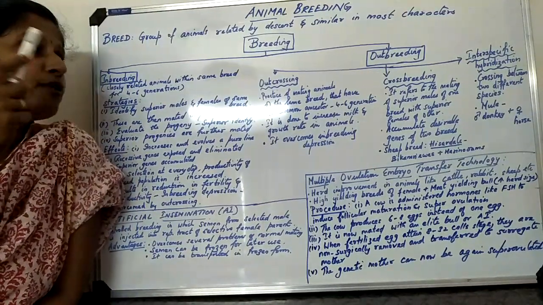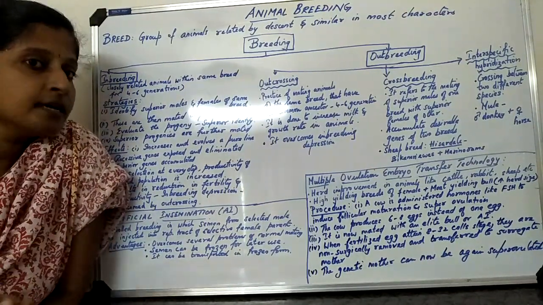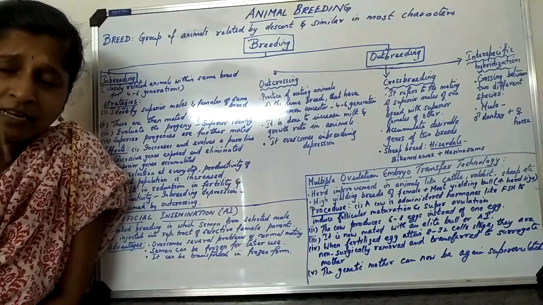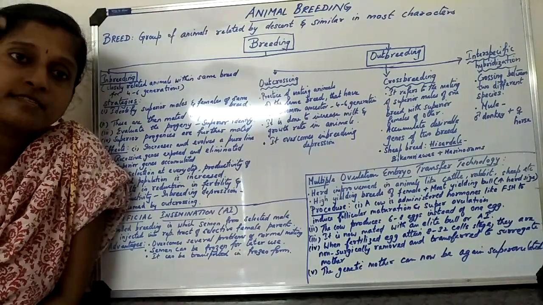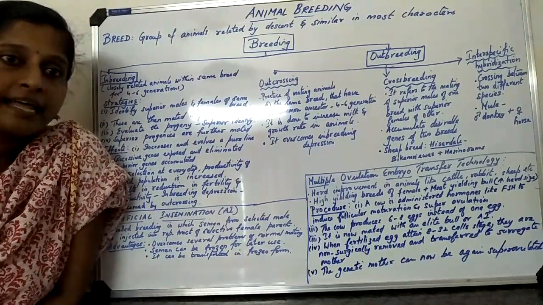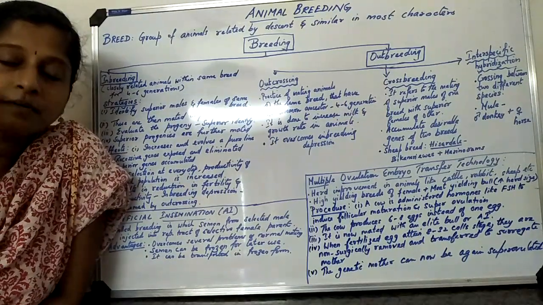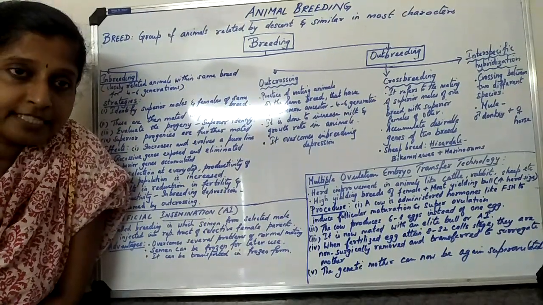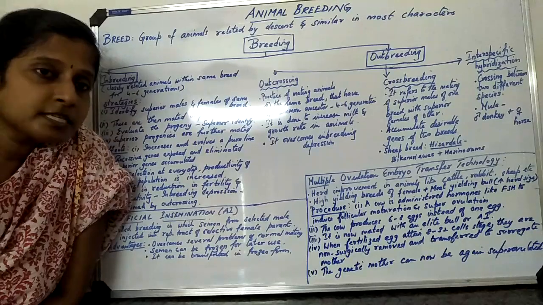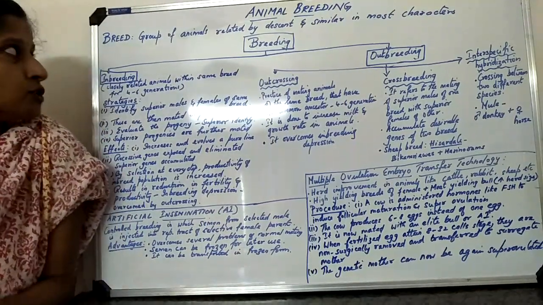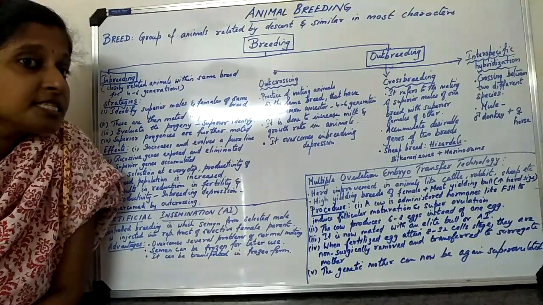So breed is a group of animals related by descent, means they are related to one another, their ancestors remain the same. And by heredity they are taking some characters which are somewhat common to one another. Okay, so that we call a breed.